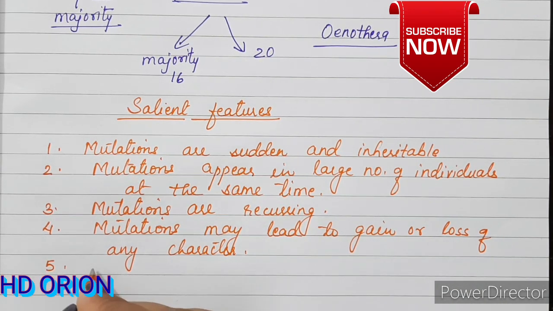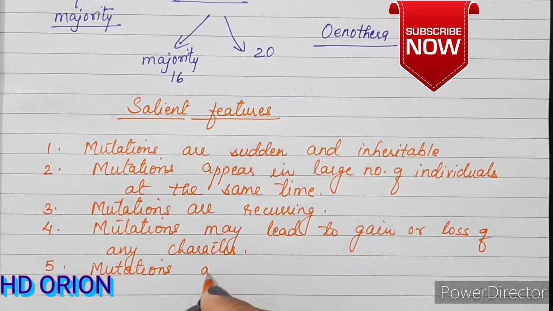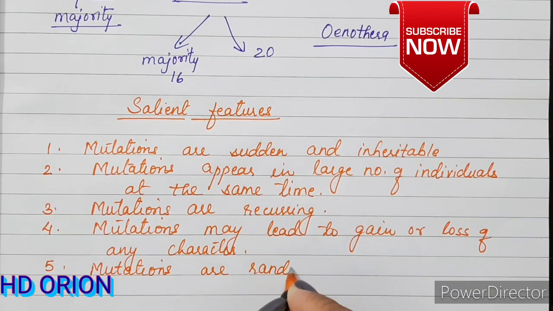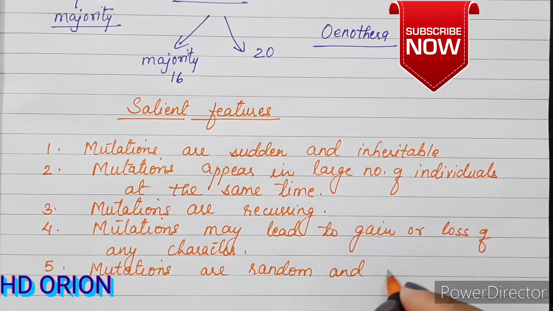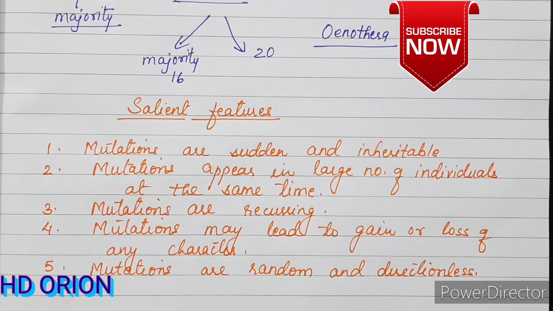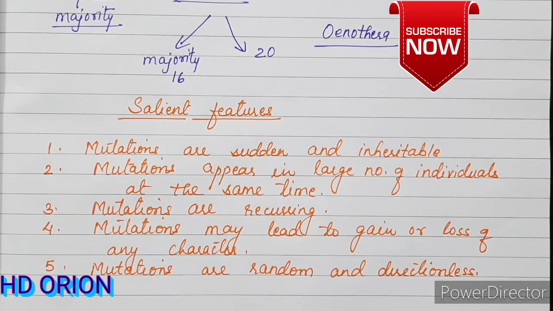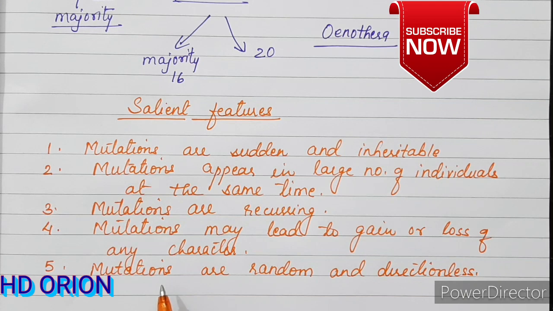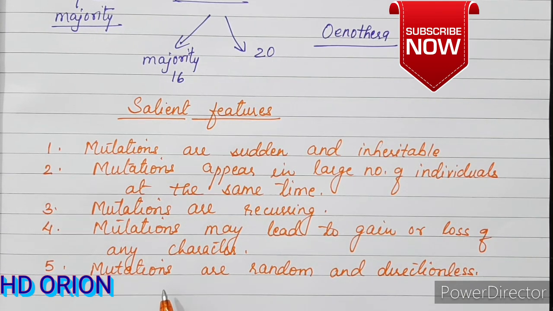And mutations are random and directionless. That means they are very different from what Darwin said. Darwin said that the variations were very small and they were directional. So he called them variations. This is very different from what Darwin said, and that is the difference between the mutation theory of evolution and Darwin's theory of evolution.